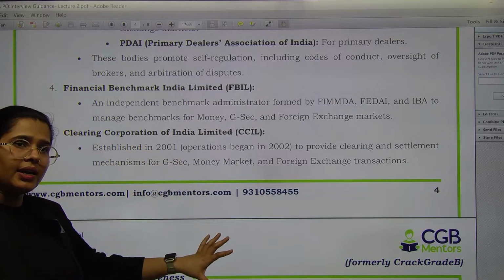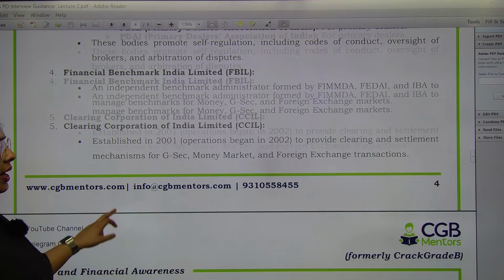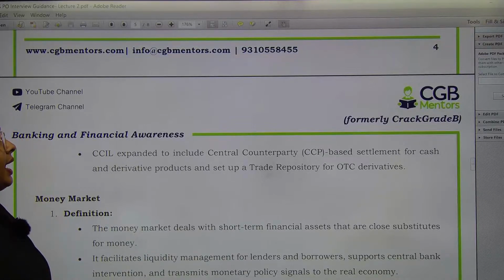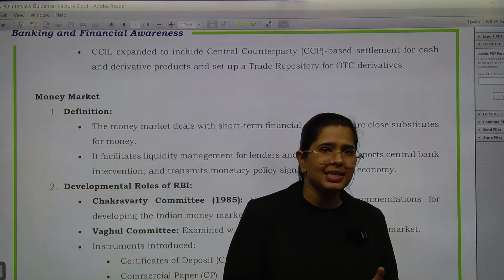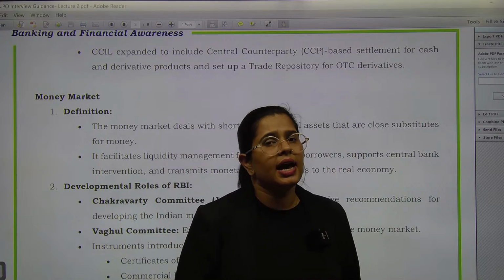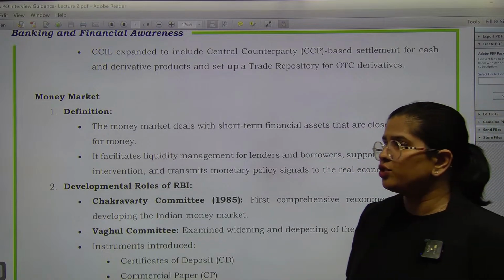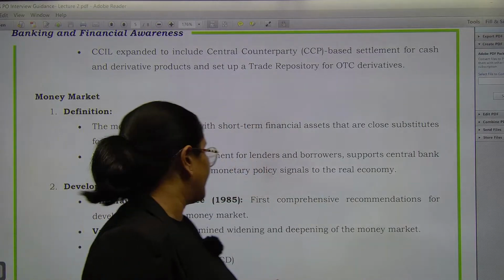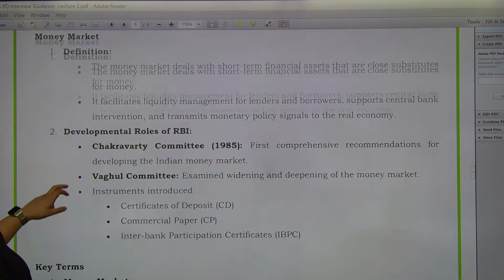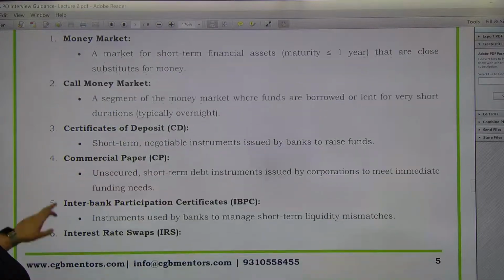Established in 2001, and it provides you with the clearing and settlement mechanism for the government securities, money market and forex transactions. Okay, it does the counterparty based settlements for cash and derivative products. So you have to remember FBIL for benchmarking, you have to remember CCIL for clearing the transactions that are happening in the money market. ठीक है, money market related transactions कौन सा institution है जो settle करेगा? This is the only clearing corporation you have for the money market. Then there are some instruments of the money market that we have to see. Let's see that.